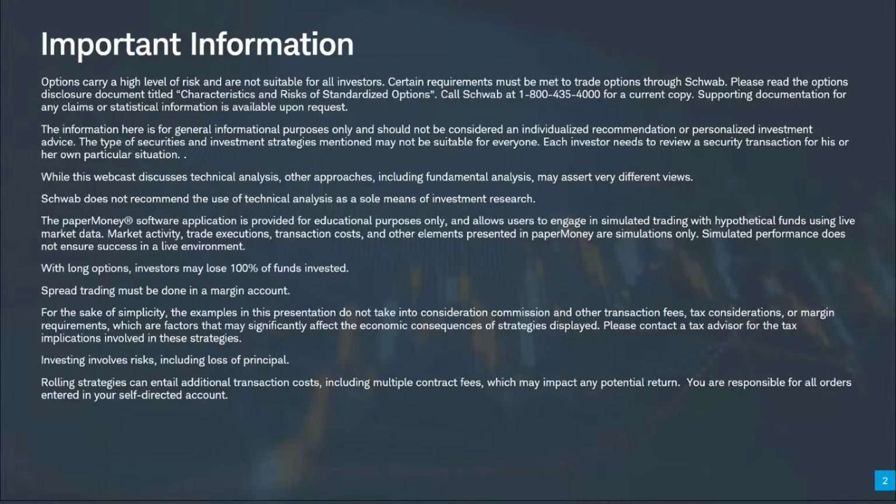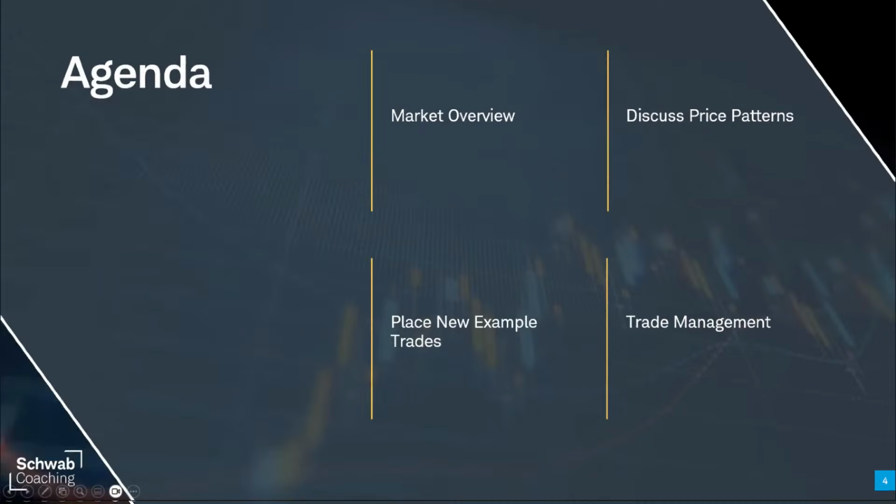Before we get started, let's dive into some of those important disclosures here. Options carry a high level of risk and are not suitable for all investors. The information that we're going to cover today is for general informational and educational purposes only and should not be considered any type of recommendation or advice. And keep in mind that we are going to go through the paperMoney software application. There are some major differences between paperMoney and live, so keep that in mind as we go today.